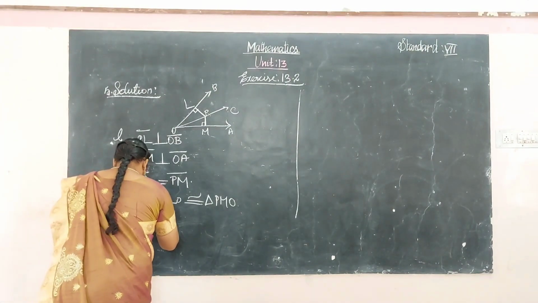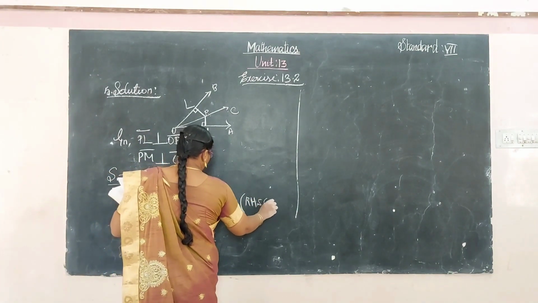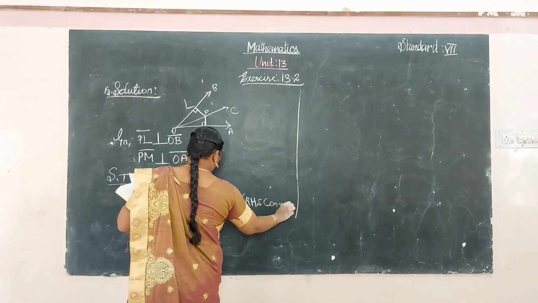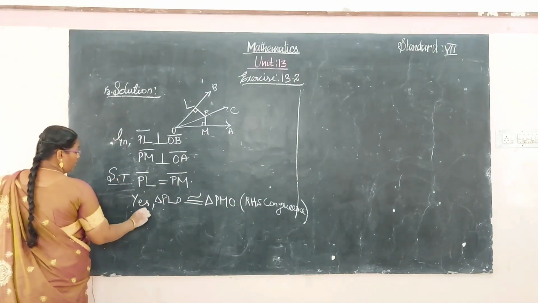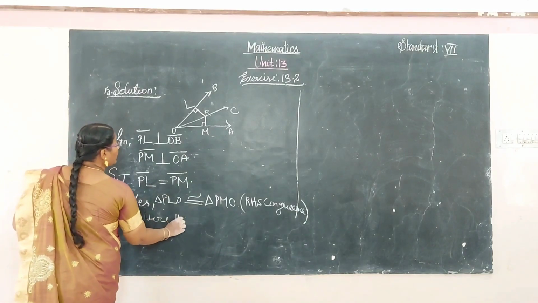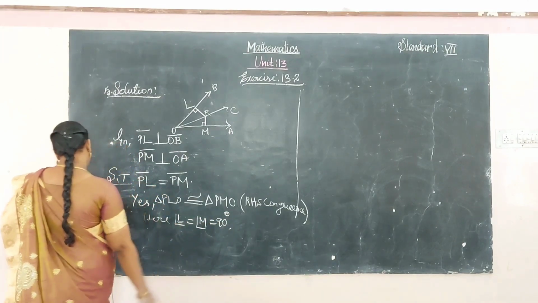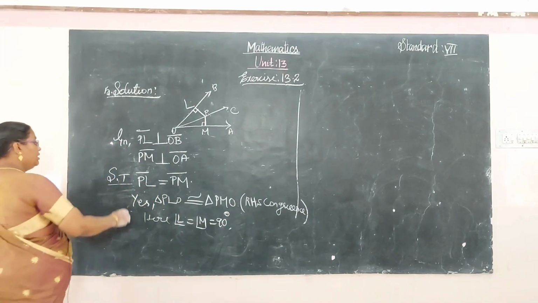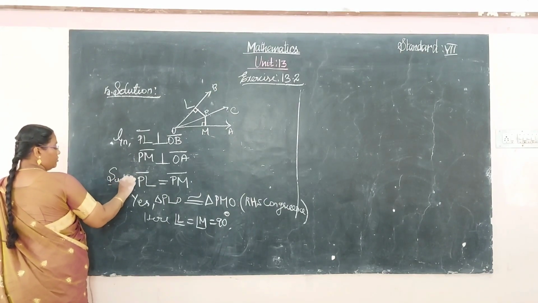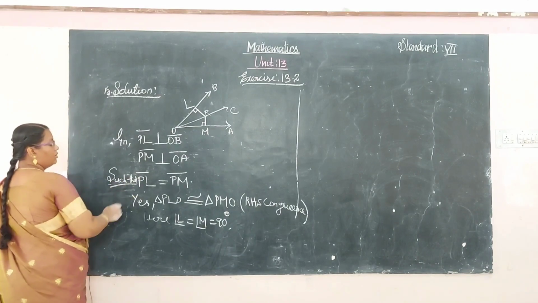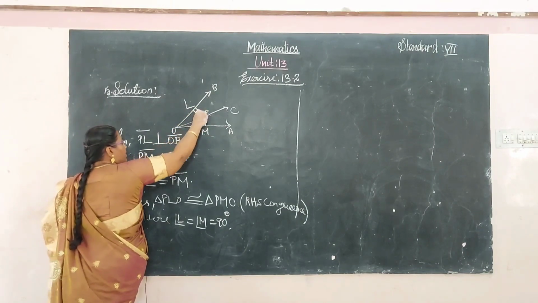Here write the reason: since RHS congruence, angle L is equal to angle M is equal to 90 degrees. Already given such that PL is perpendicular, and the distances PL and PM are equal is given.